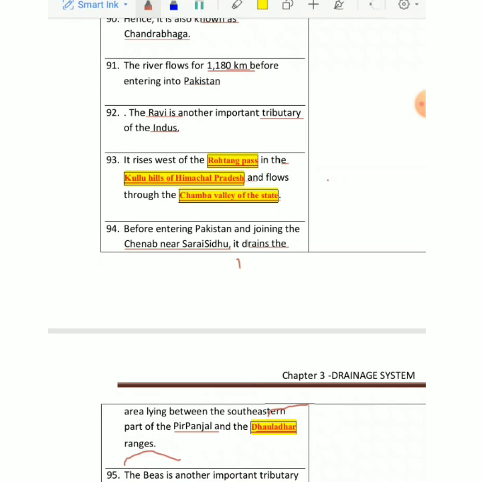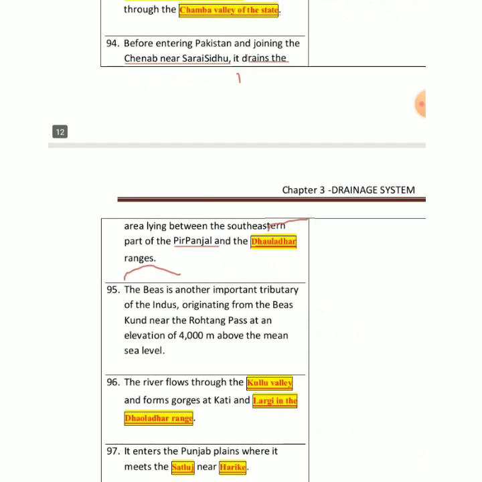So mainly I told you about three main tributaries of Indus. Now we'll take on a very important one, whose maximum share is in India itself. That is Byas. Byas is again a very important tributary. Tributary of what? Which river की tributary है Byas? That is of Indus.